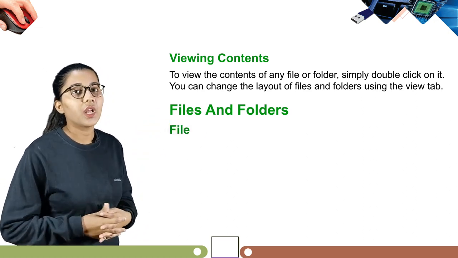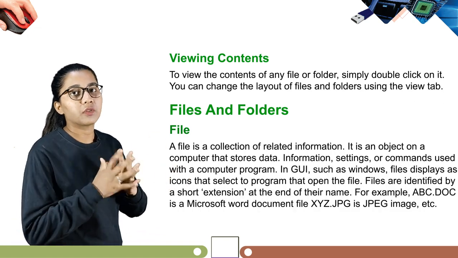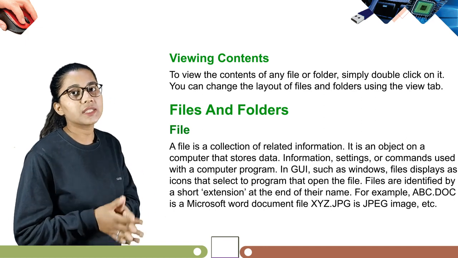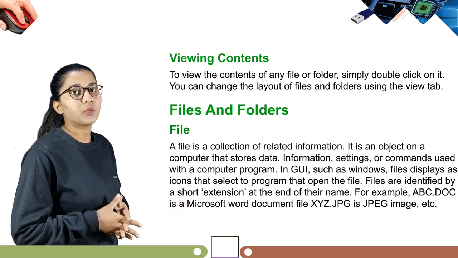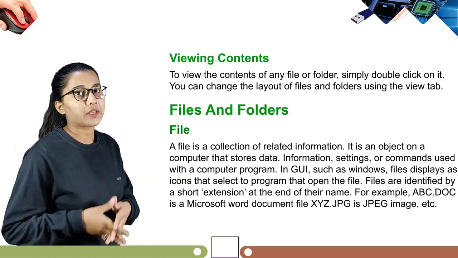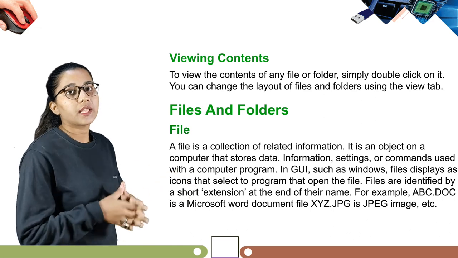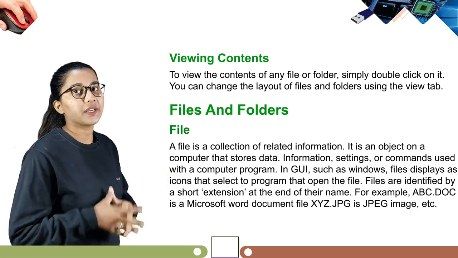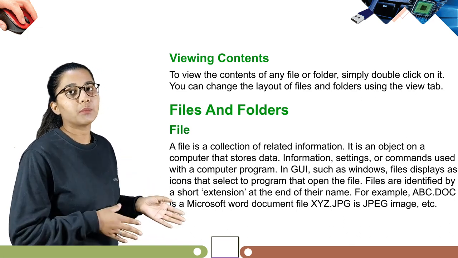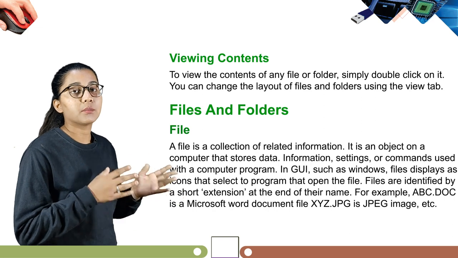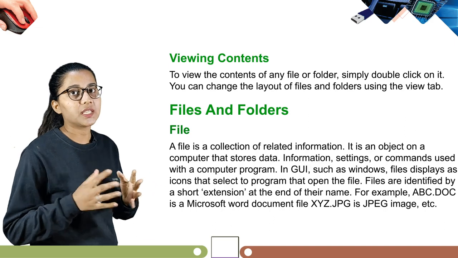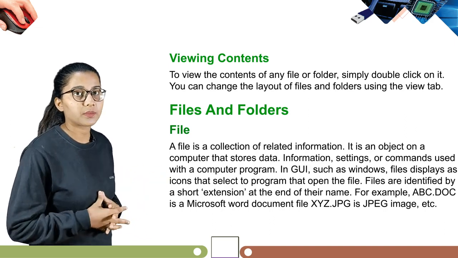First we have file. A file is a collection of related information. It is an object on a computer that stores data, information, settings or commands used with a computer program in a GUI such as Windows. A file displays as an icon that selects the program that opens the file. Files are identified by a short extension at the end of their name. For example, ABC.docx is a Microsoft Word document. File XYZ.jpg is a JPEG image, and so on.